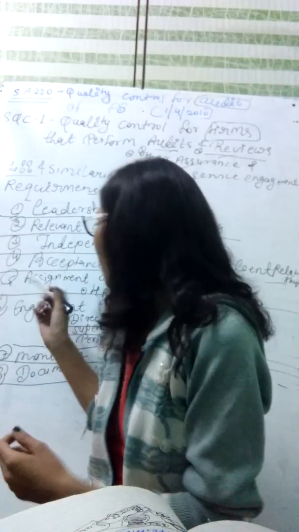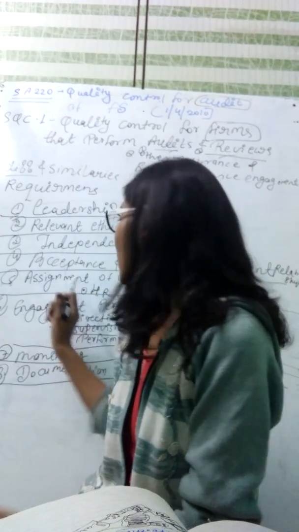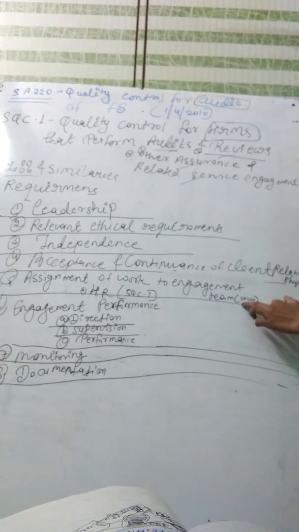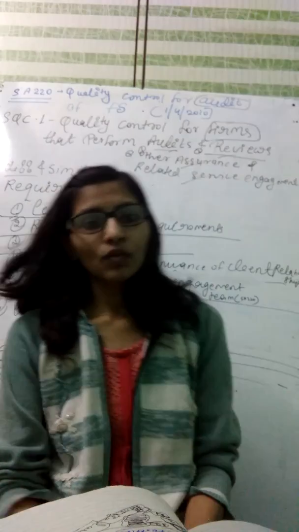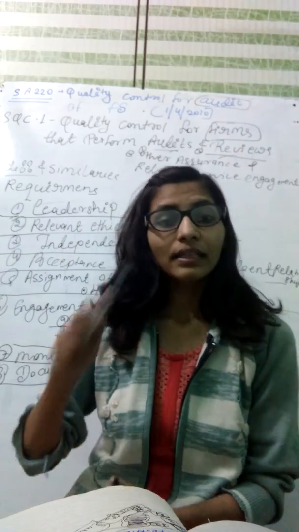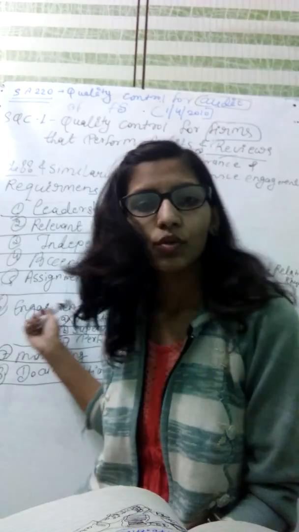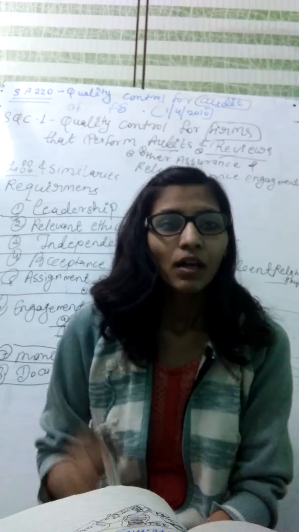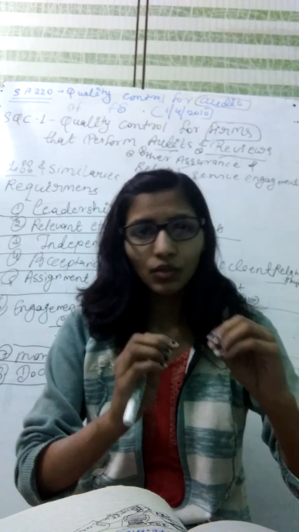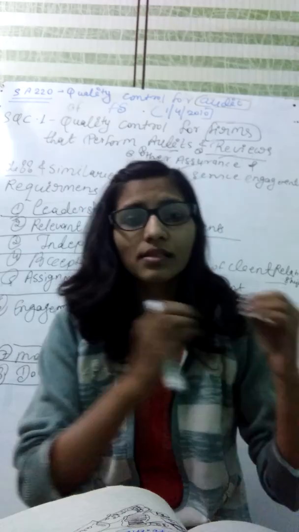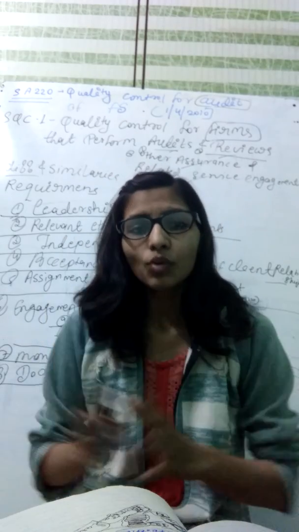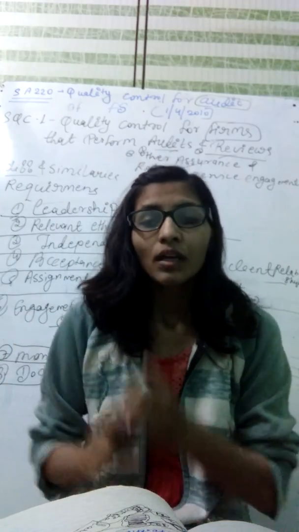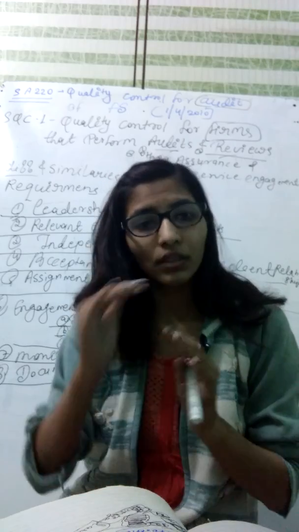Okay, then we talk about the next point. The next point is assignment of the work to the engagement team. In SA 220 we say assignment of the work, and in SQC 1 we say human resources, but the meaning of both is nearly the same. You have the audit team, some articles, some other employees, and you are the auditor. So you assign the work as per their capabilities and competence only. Or human resources, management of human resources at the firm level.